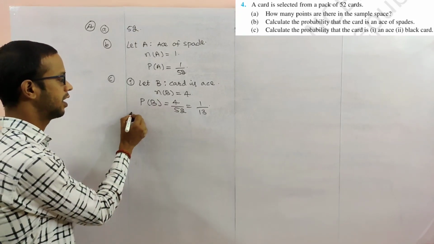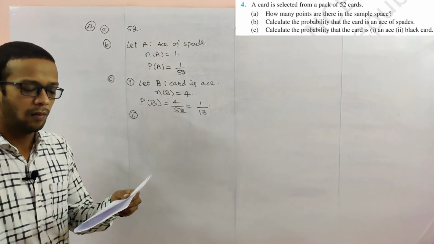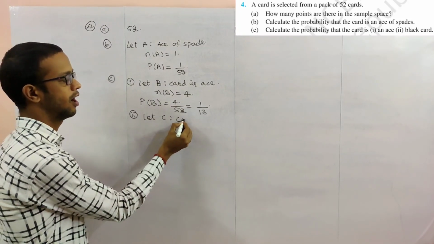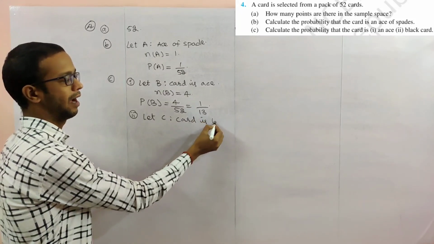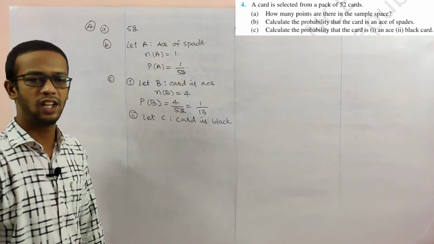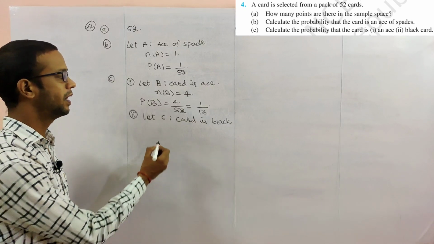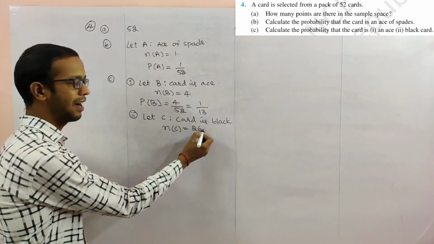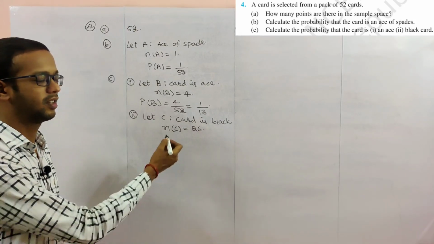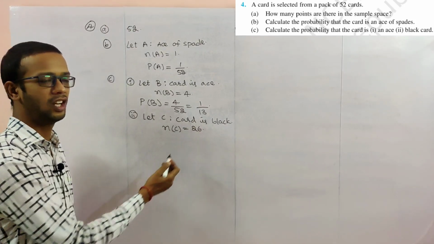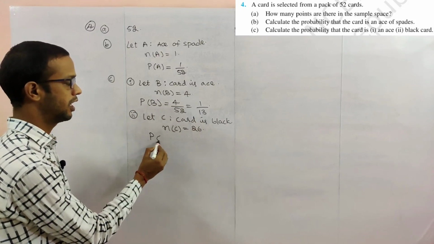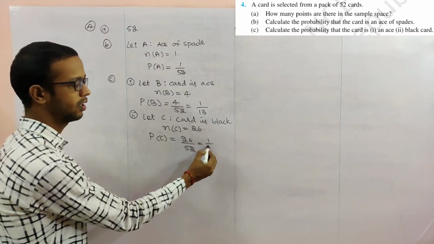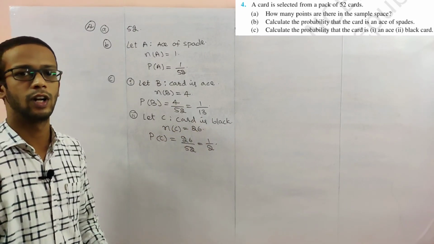Next, the second one: the selected card is black. Let C be the event that the card is black. How many black cards will be there? Number of elements in C is 26: 26 black cards, 26 red cards. Favorable for C is 26. So the probability of C is 26 by 52, which is nothing but 1 by 2. 1 by 2 is the answer.